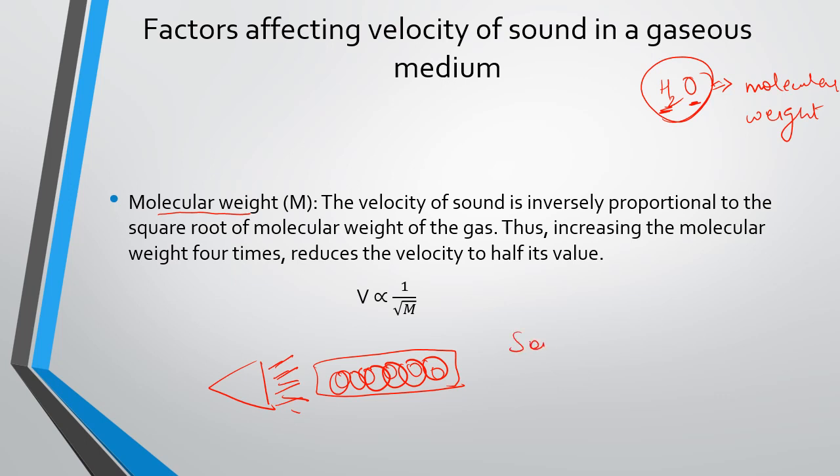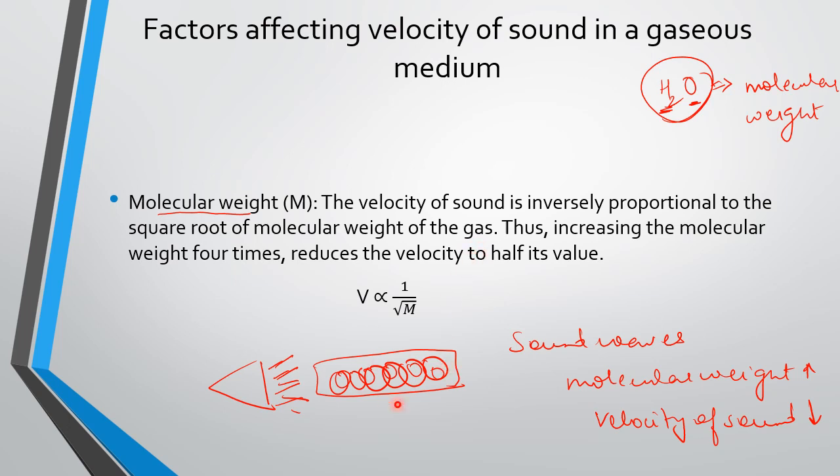The sound waves would not be able to move faster. So again, it becomes inversely proportional. So when molecular weight increases, the velocity of sound decreases. So the velocity of sound is inversely proportional to the square root of molecular weight of the gas. So the more the molecular weight, they are not able to move, thus increasing the molecular weight 4 times reduces the velocity to half its value. So it is given by V is inversely proportional to 1 upon root m.